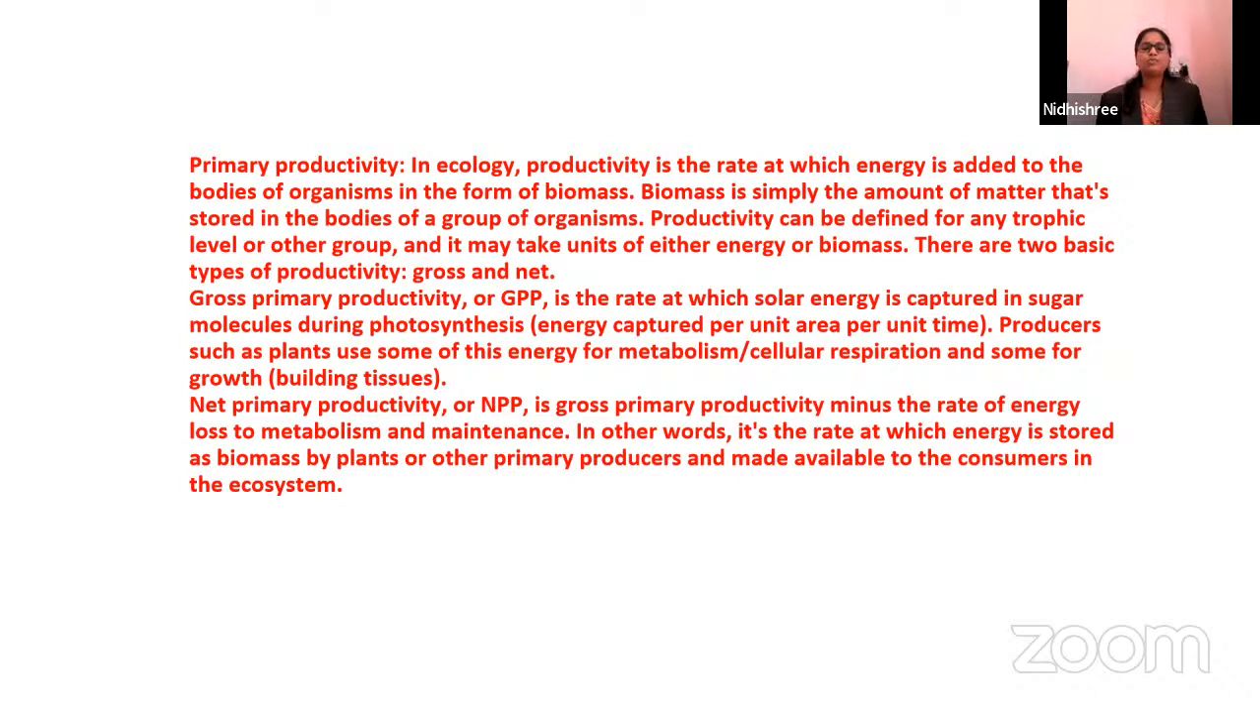Fine. So primary productivity, we have two types, GPP and NPP. She read about the productivity. What is the definition? For any trophic level or other group, the rate at which energy is added to that body of organisms in the form of biomass is called primary productivity. NPP was already read by Dyuti, I guess.